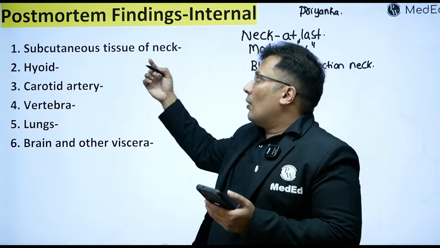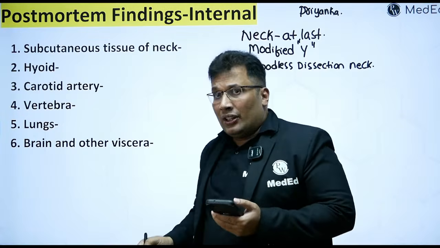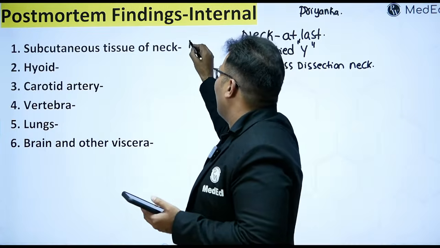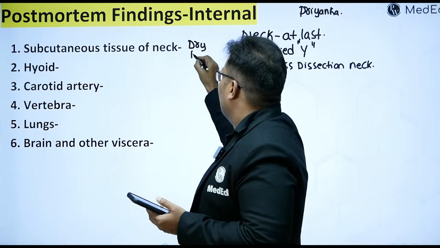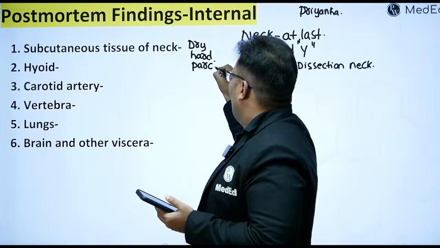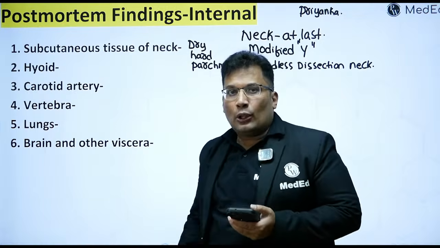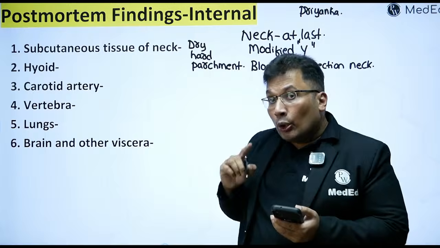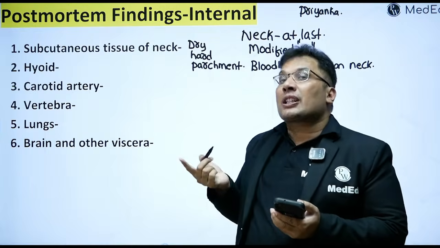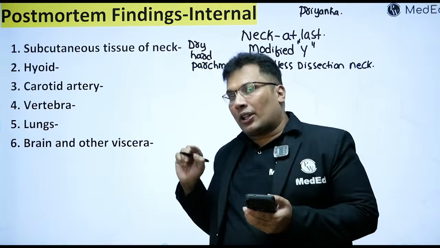Then what are the internal findings? When you see the subcutaneous tissue, there will be dry, hard parchmentization. It looks dry, it looks hard, it looks like parchment paper. No congestion, no petechial hemorrhages, no hemorrhages.